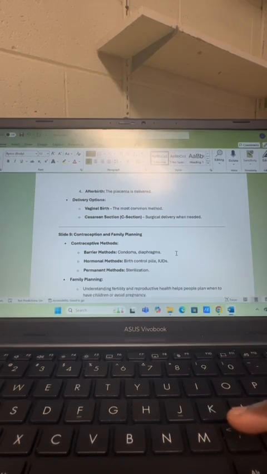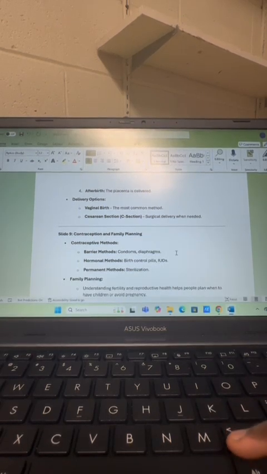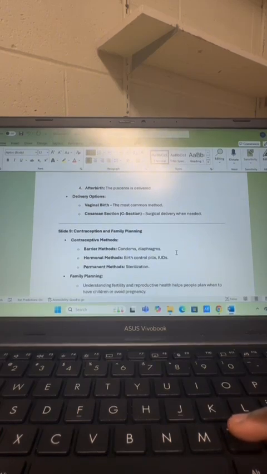We have 2 delivery options. First off, we have vaginal birth, the most common method. And second, we have the C-section, which is surgically delivered when needed.